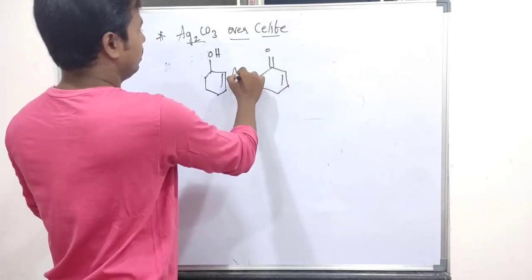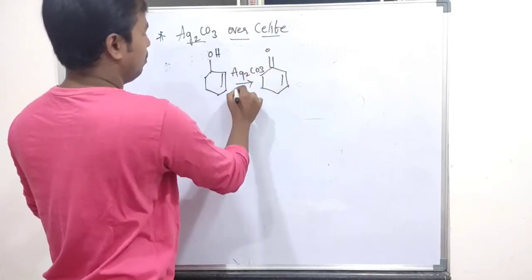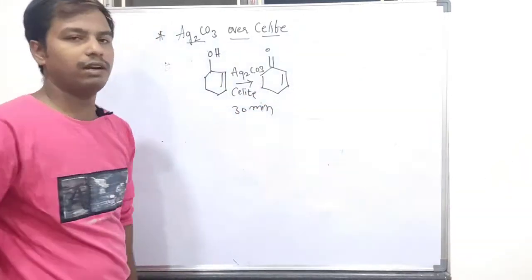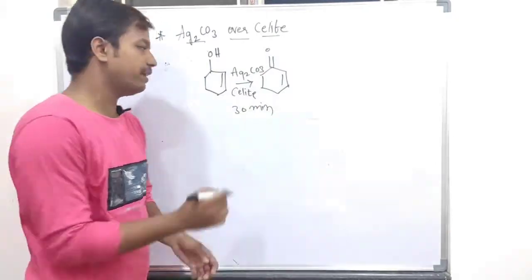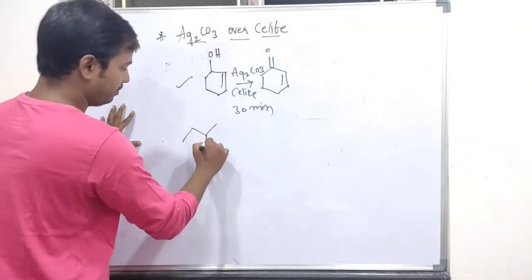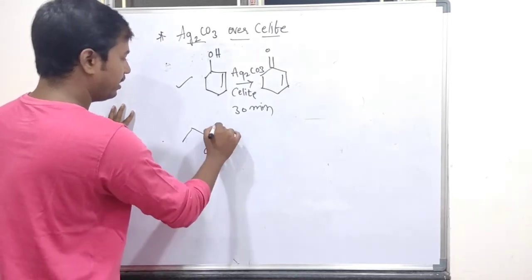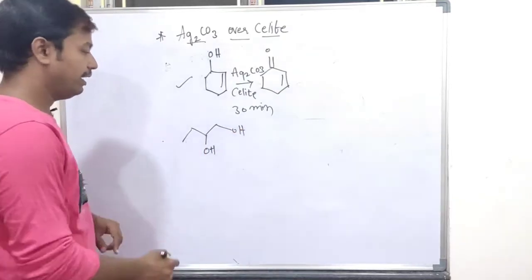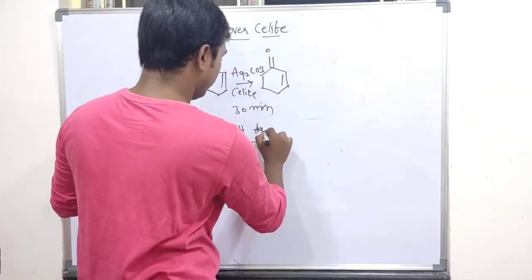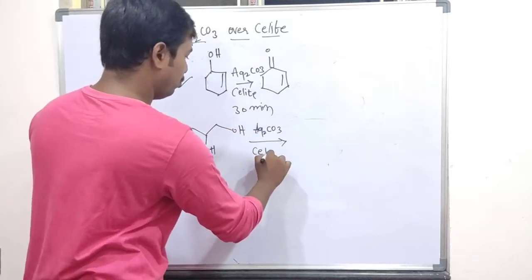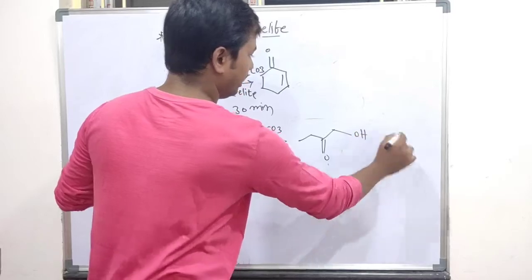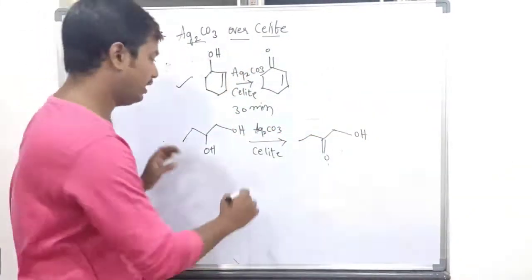Easily converted with silver carbonate and silicate, in half an hour, 30 minutes only, you can easily convert secondary alcohols into ketones. It is a very fast reaction. If you consider this molecule, this is secondary and this is primary. If you carry out this reaction with silver carbonate and silicate, you will first of all get a ketone product, and the primary alcohol is left over after 30 minutes.